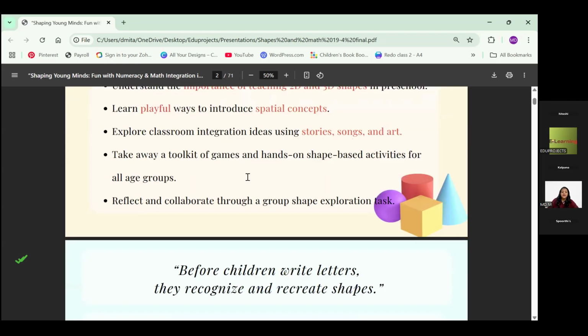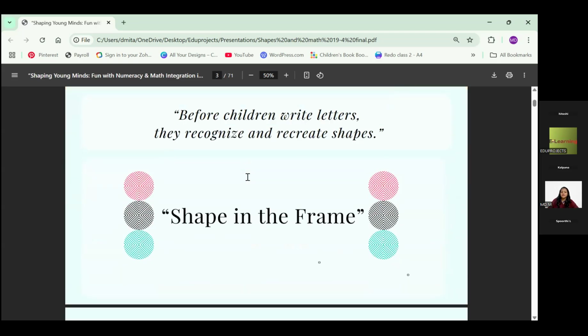Let's just start. I just came across this beautiful quote: before children write letters, they recognize and create shapes. Of course they do. When we give them the crayon, after scribbling, the next step they do is they start scribbling in circles. So they are doing shapes before anything. And this is a quick icebreaker for the teachers.